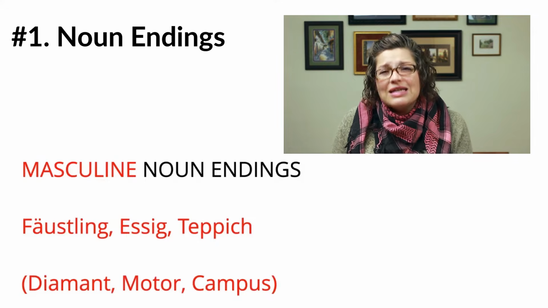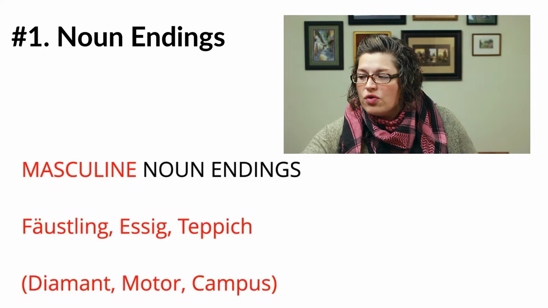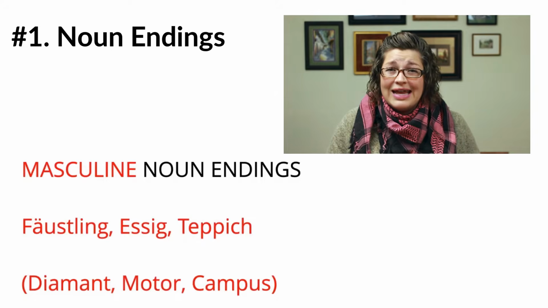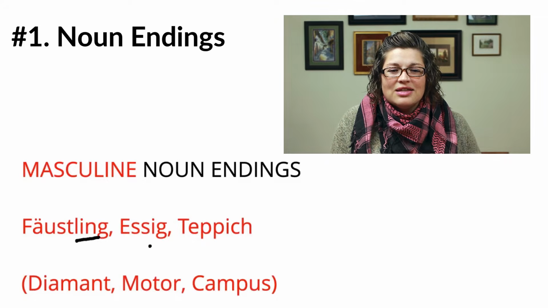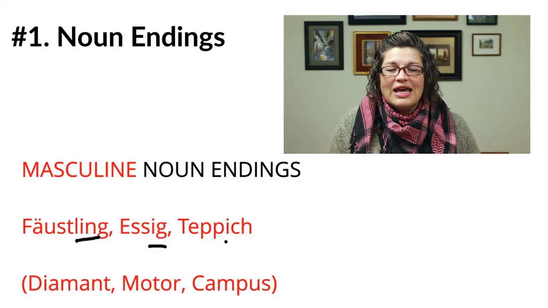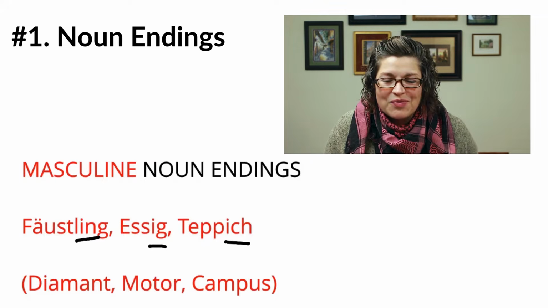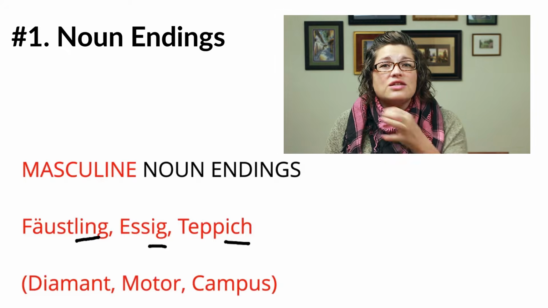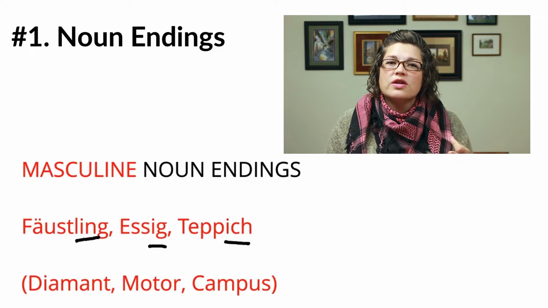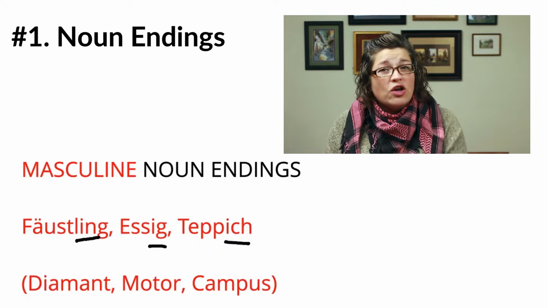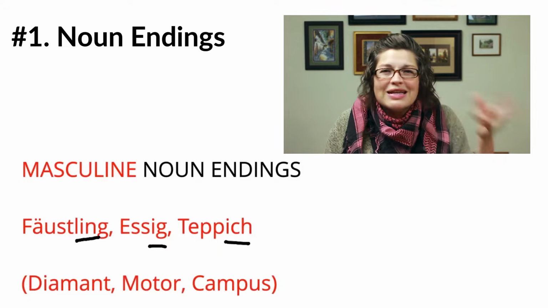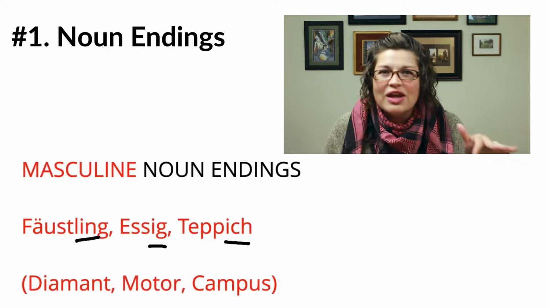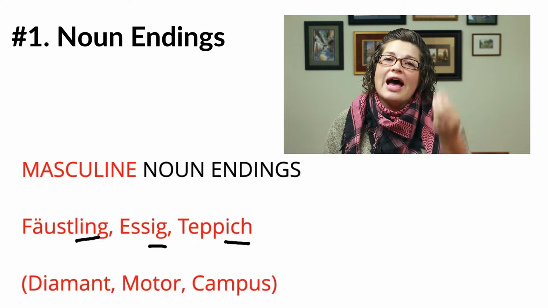So masculine noun endings include, for example, ling, L-I-N-G, ich, IG, and again ich. Note the exact same pronunciation there, even though the spelling's different, as in Fäustling, Essig, and Teppich, right? And these words mean mitten, vinegar, and carpet. Okay, so semantically they have absolutely nothing in common, right? But it's just how they're spelled.